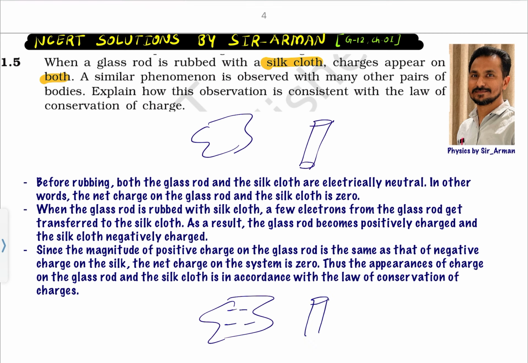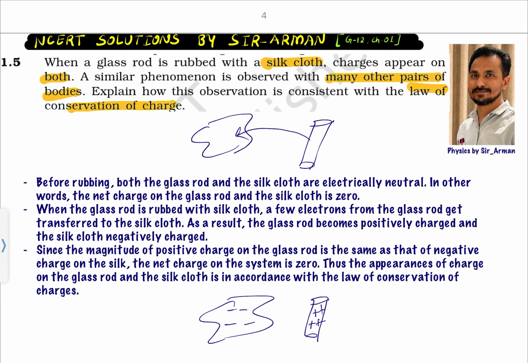So, what will happen? The same amount of electrons and the same amount of positive charge will be acquired by the glass, because the electrons are moving from glass to silk, right? So, it is asked that both acquire charges. Then a similar phenomenon is observed when many other pairs of bodies are rubbed, right. For example, if you rub wool with glass, or if you rub wool with ebonite or amber, we observe the same thing. Explain how this observation is consistent with the law of conservation of charge.